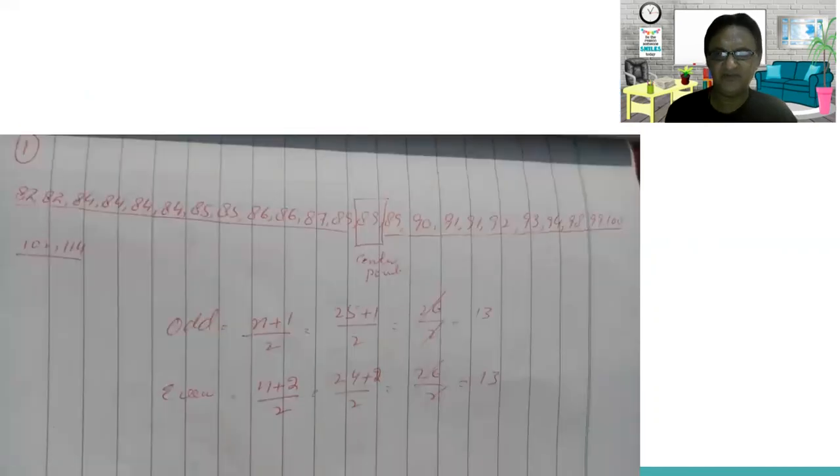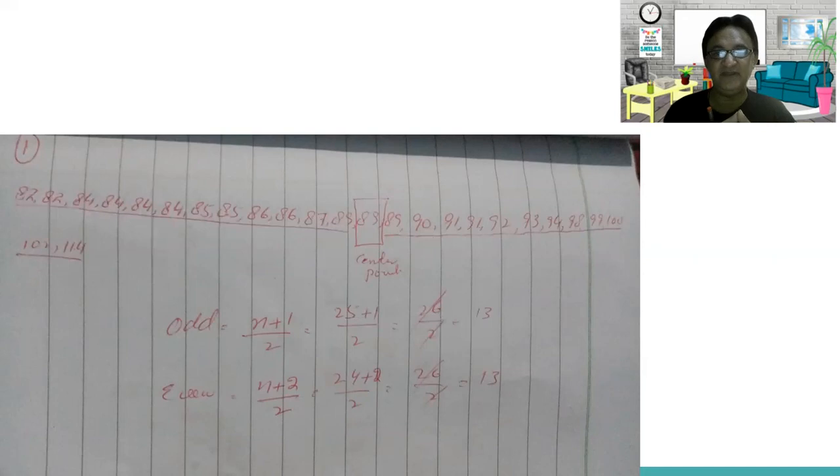Now, another way. I said if it is an odd number, the formula is n plus 1 divided by 2. So n is how many numbers? These are 25. 25 plus 1 is 26, divided by 2 is 13. So the 13th number is the center of this data. If you count 1, 2, 3, 4, 5, 6, 7, 8, 9, 10, 11, 12, 13. Even if you calculate from this side, that will also be 13. So this is another simple way.